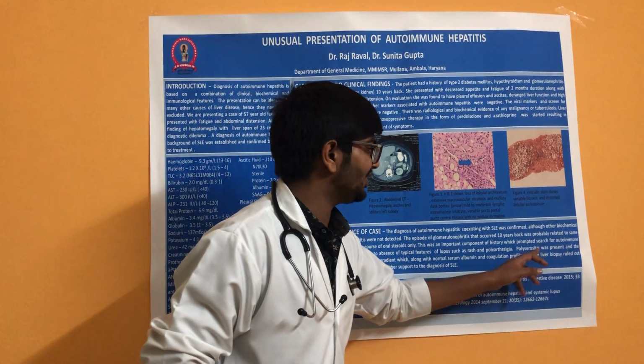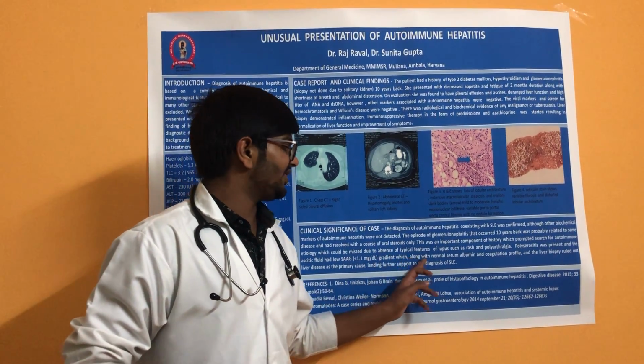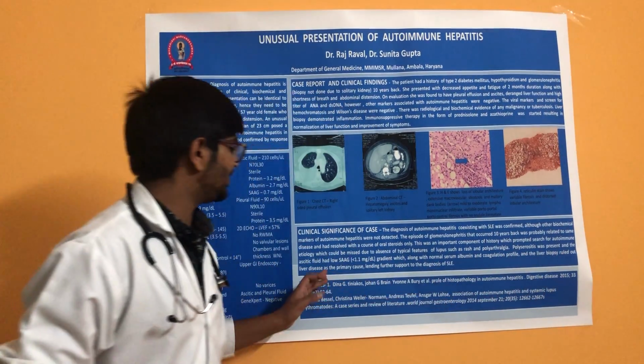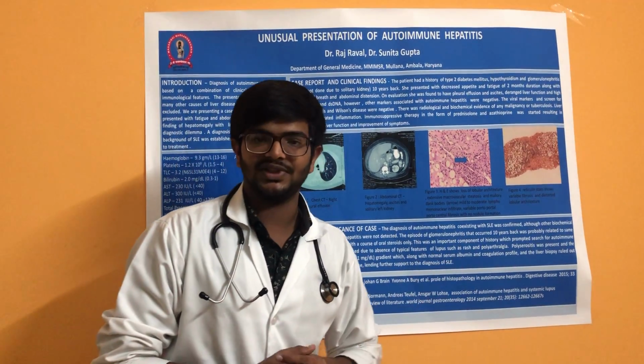Polyserositis was present and the ascitic fluid had a low SAAG gradient, along with normal serum albumin and coagulation profile, and the liver biopsy ruled out primary liver disease, further supporting the diagnosis of SLE.